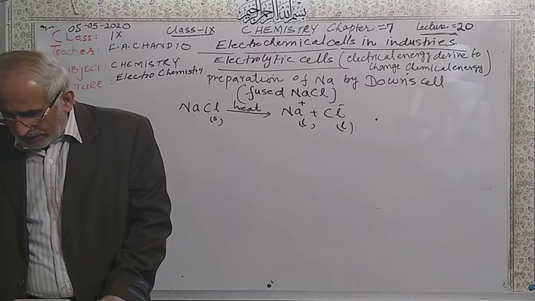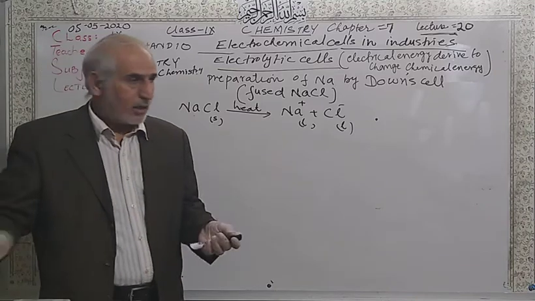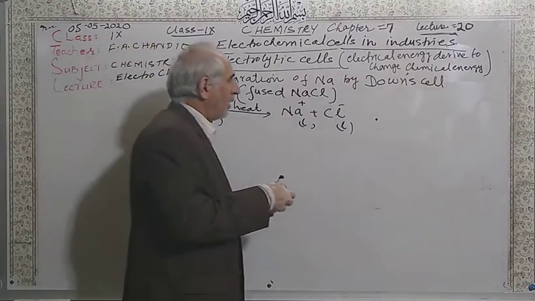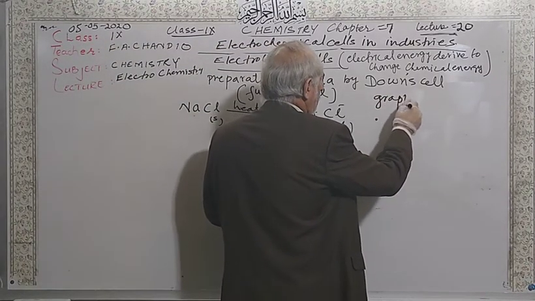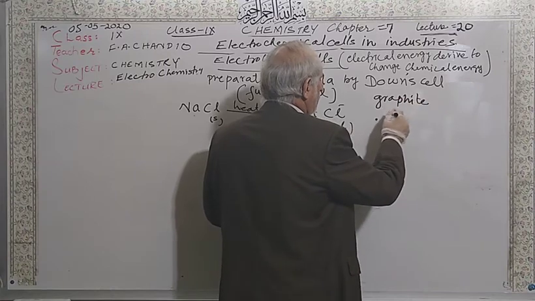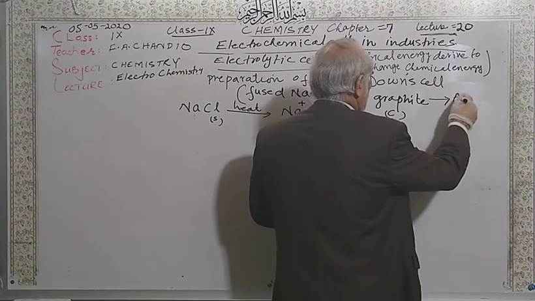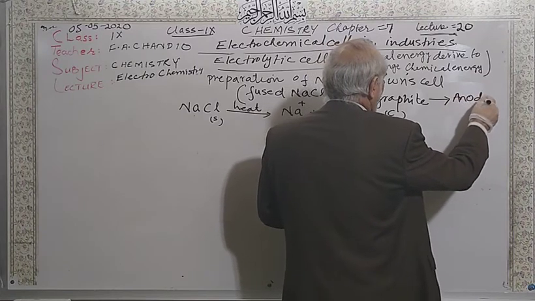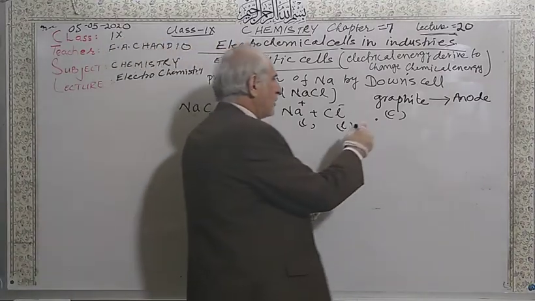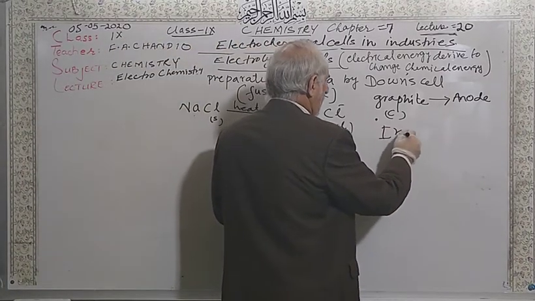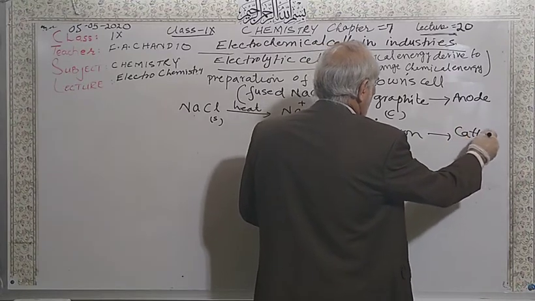So in the Downs cell, carbon graphite acts as anode and iron steel acts as cathode.